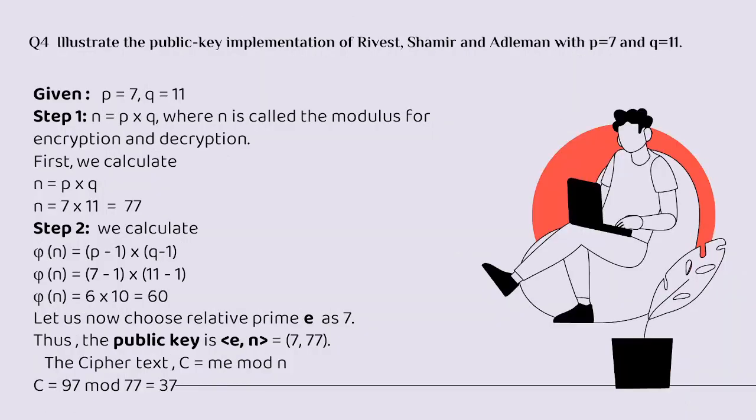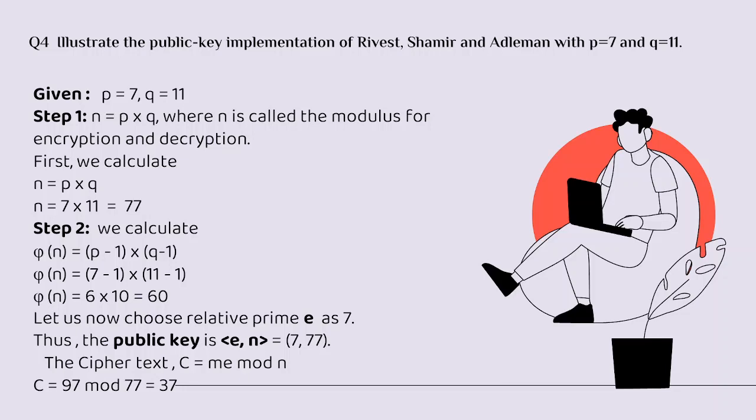Now the next question is: illustrate the public key implementation of Rivest, Shamir and Adleman with P equals 7 and Q equals 11. We are given the values P equals 7 and Q equals 11. Step 1: we calculate n equals P into Q, where n is called the modulus for the encryption of the data. So n equals P into Q, that is 77.